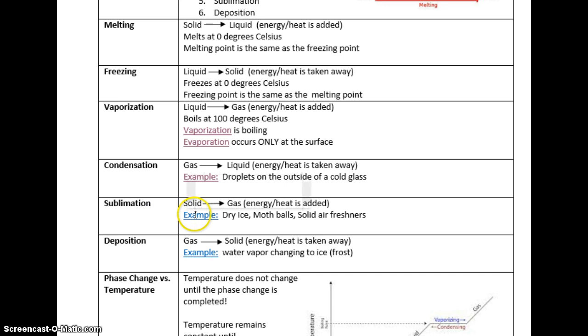And again, we'll click here for an example. There's some dry ice that you see. There's a solid. We skip the liquid and go right to a gas that you're seeing right there. So much heat energy is being added that it skips the liquid state.